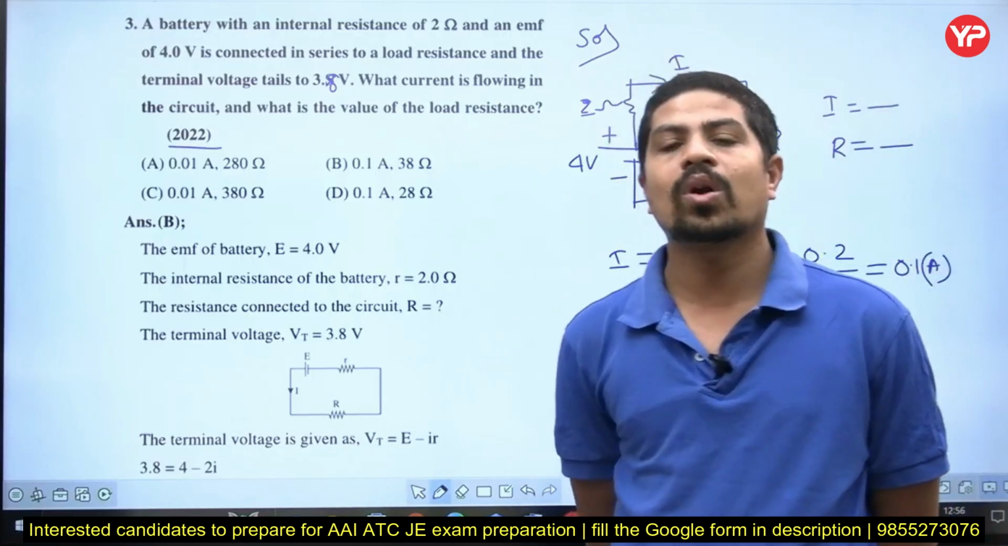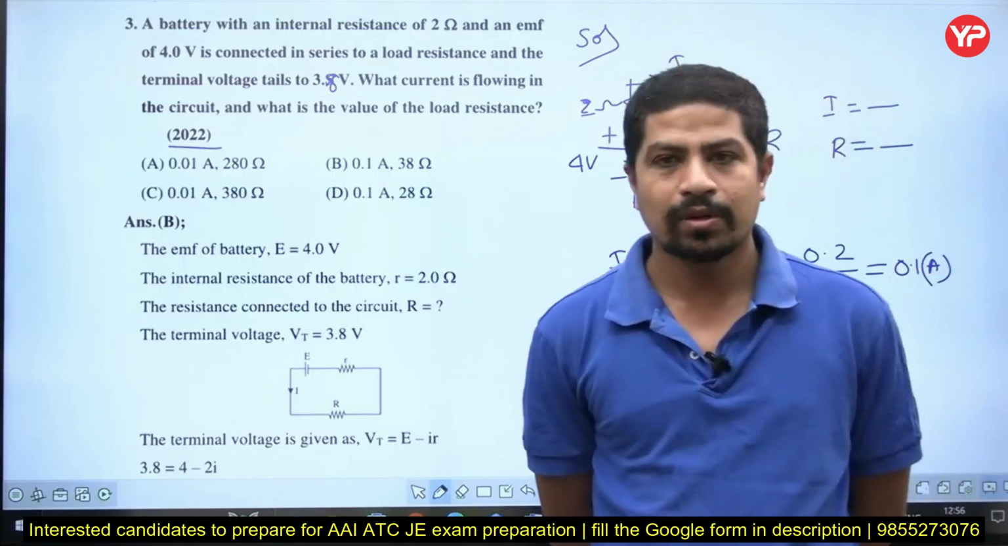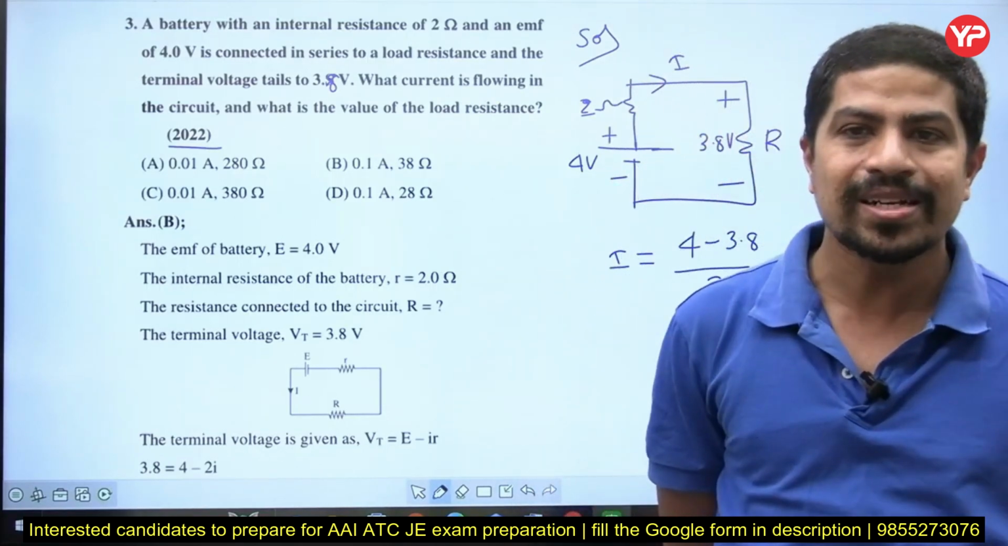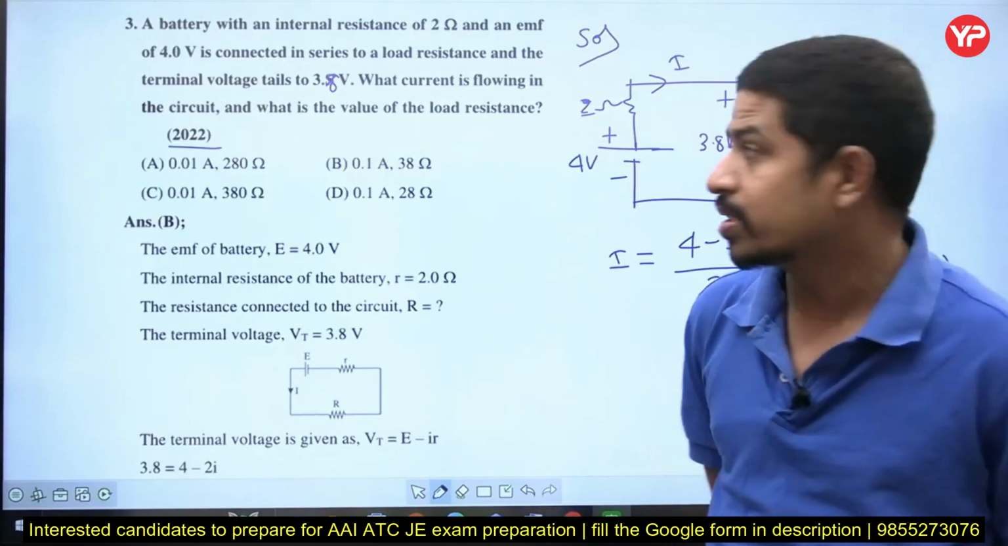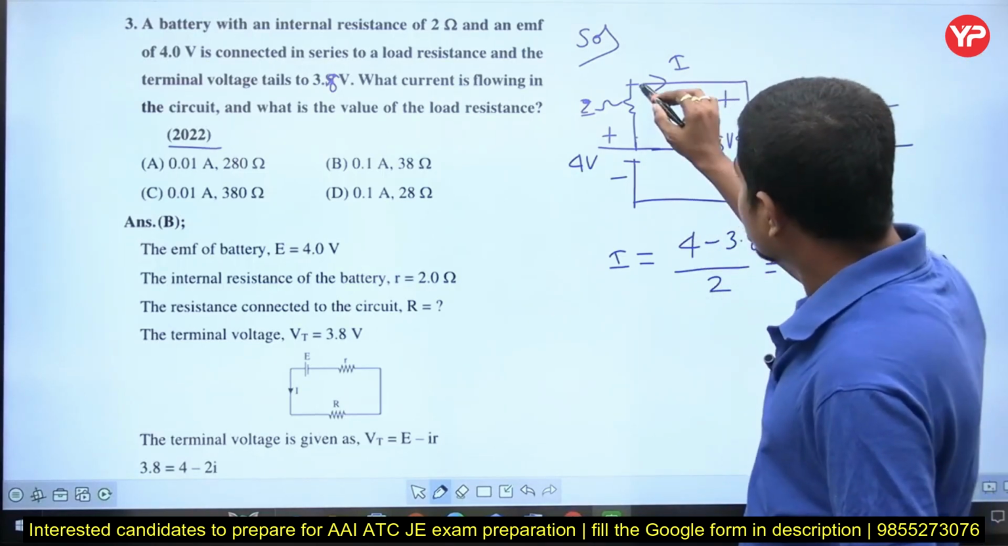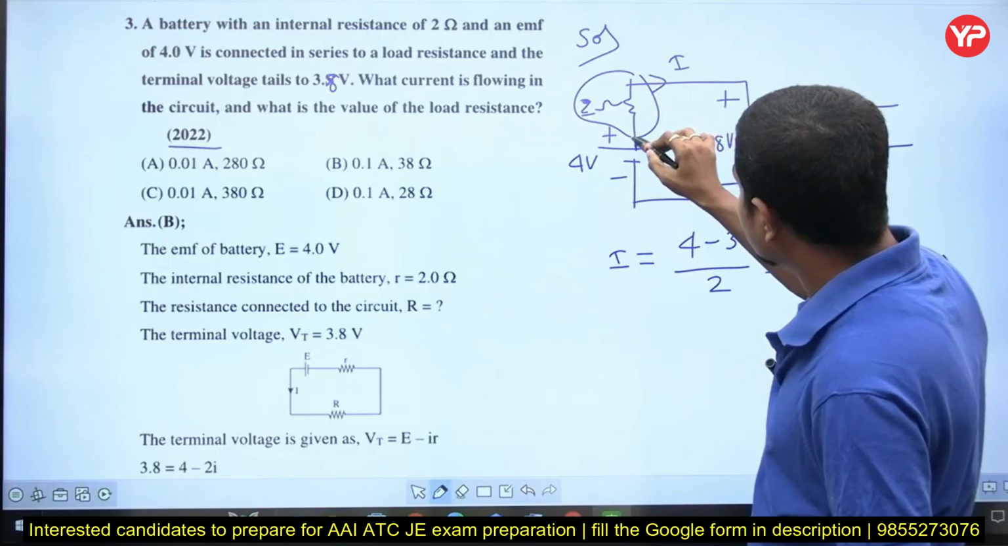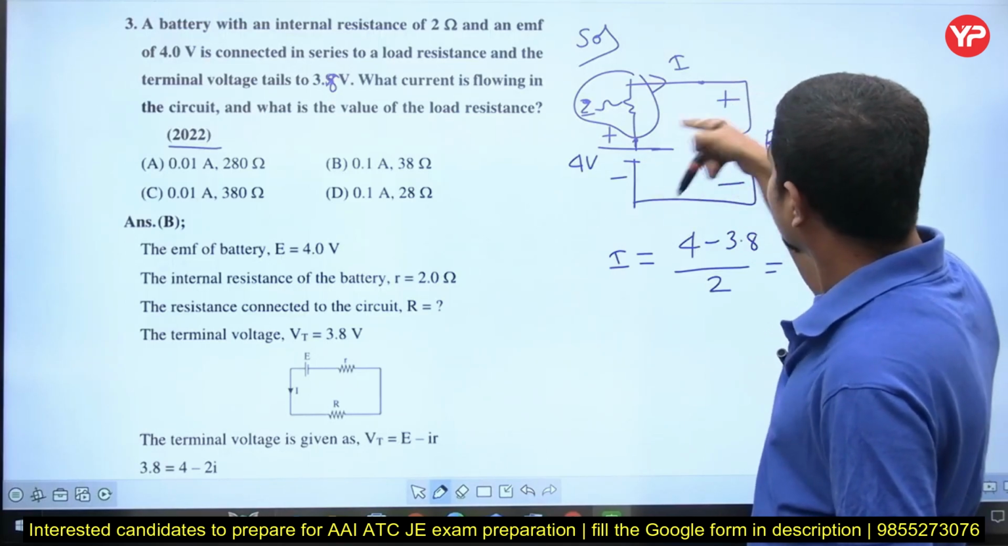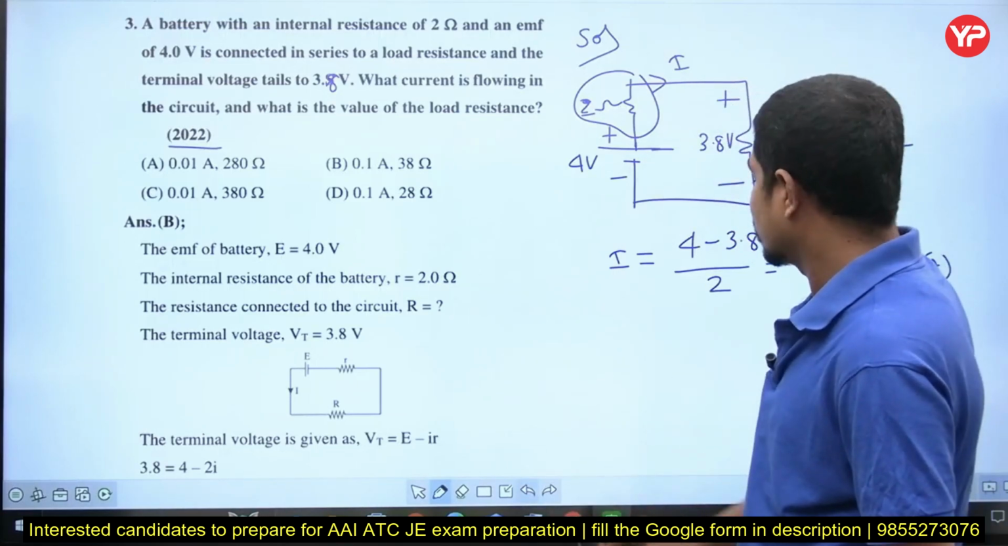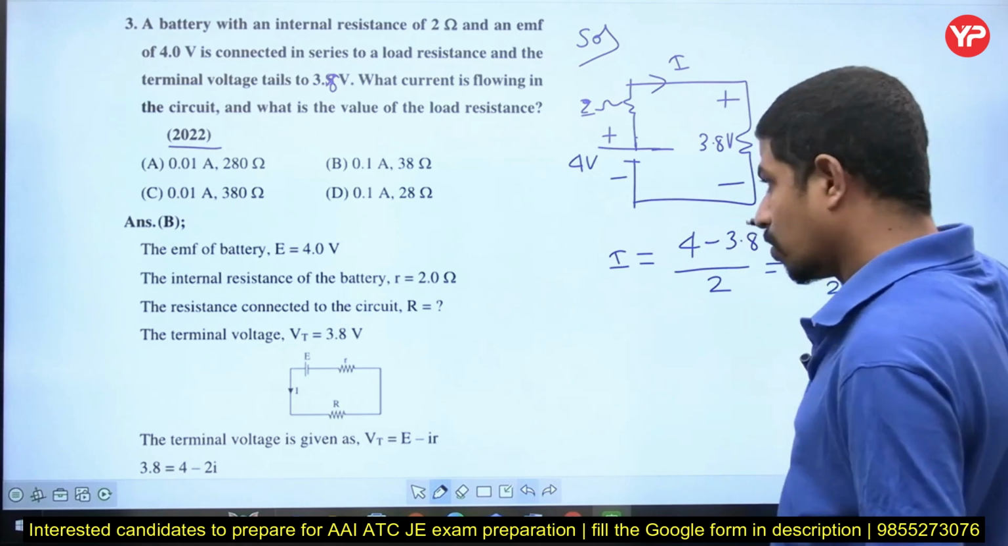Current, Ohm's law. What does Ohm's law say? Current is equal to voltage difference divided by resistance. Here, see this resistance I am considering. Here the voltage is 4. Here the voltage is 3.8. That difference is 0.2. Now it is 0.1 ampere.